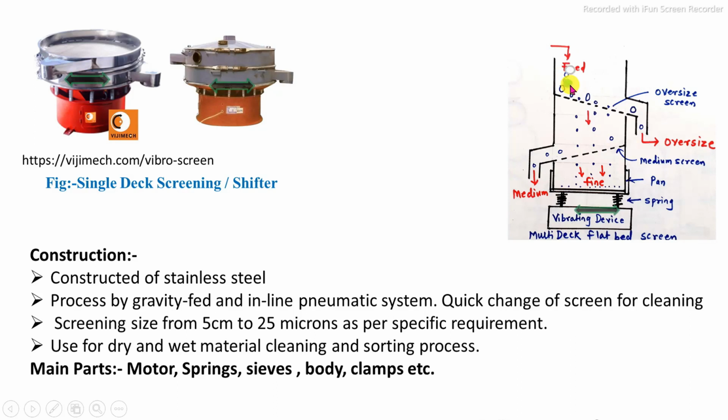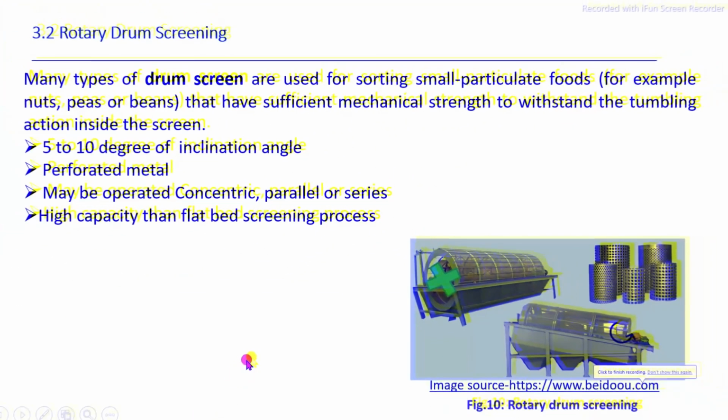The feed material containing oversized material is discharged on top of the top screen, the medium is discharged onto the intermediate, and the fine particles are collected at the bottom of the pan. In this screening process, we can separate the specific size of feed material on the basis of the specific screen used, in the range of 5 cm to 25 microns, and it may be operated in wet or dry cleaning. The main parts are the electrical motor, spring, sieves and the body clamps. This is also called a shifter, used for separation of feed material on the basis of size.